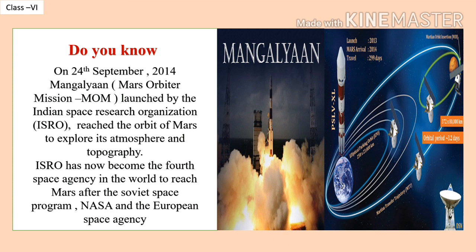Mangalyaan. On 24th September 2014, the Mars Orbiter Mission launched by the Indian Space Research Organization, that is ISRO, reached the orbit of Mars to explore its atmosphere and topography. ISRO has now become the fourth space agency in the world to reach Mars after the Soviet space program, NASA, and the European Space Agency.